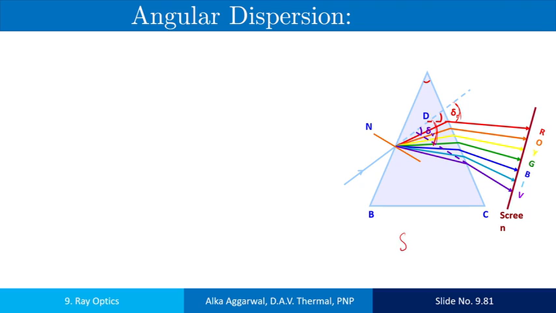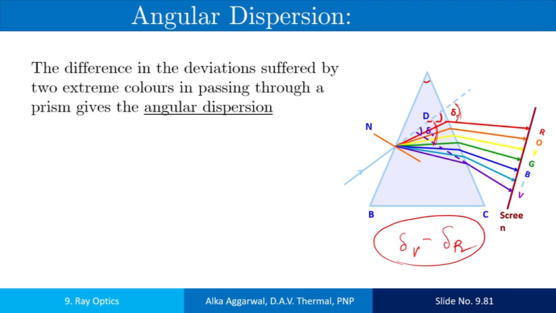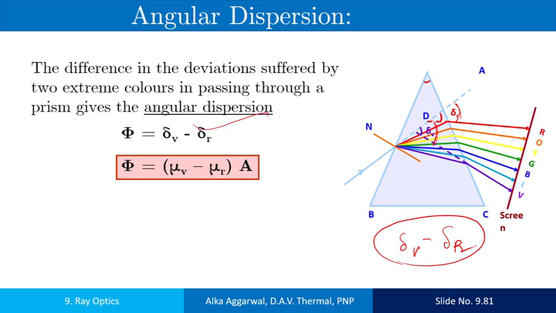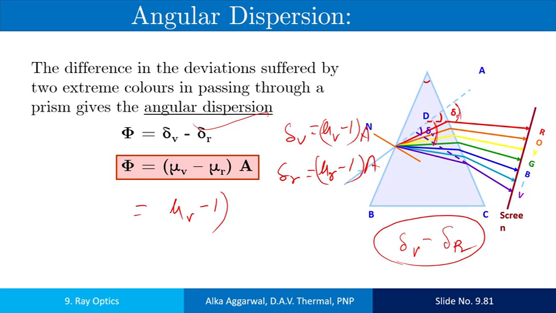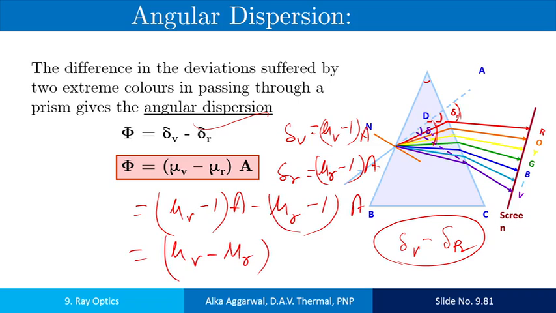Angular dispersion is delta V minus delta R. Now, as you know, delta V is equal to mu V minus 1 into A, and delta R is equal to mu R minus 1 into A. Delta V minus delta R can be written as mu V minus 1 into A minus mu R minus 1 into A. The 1 cancels out and the result is mu V minus mu R into A, which is the angular dispersion.